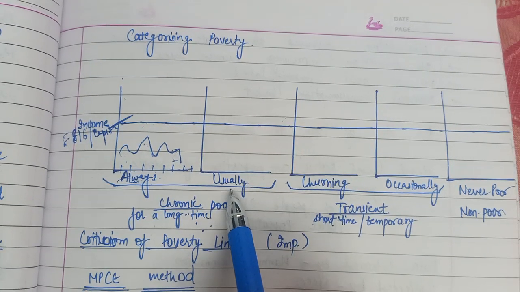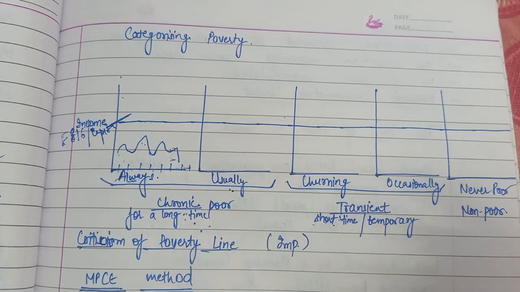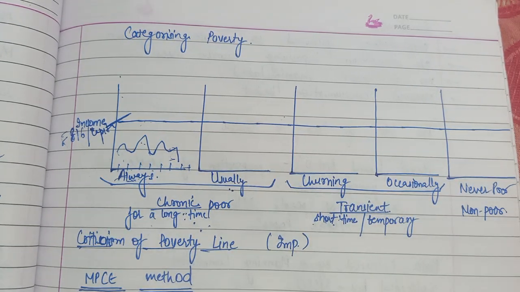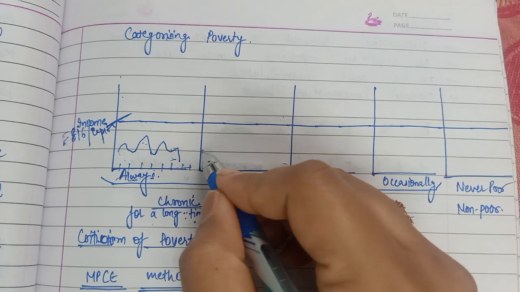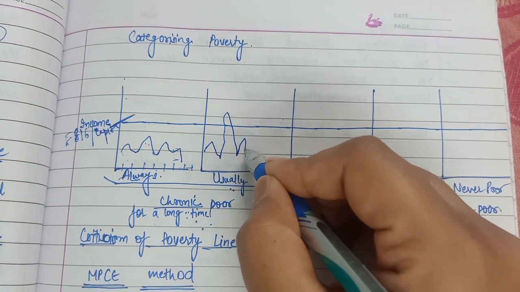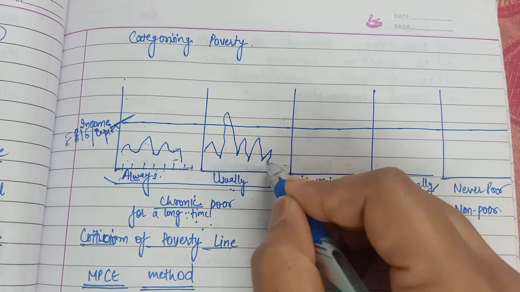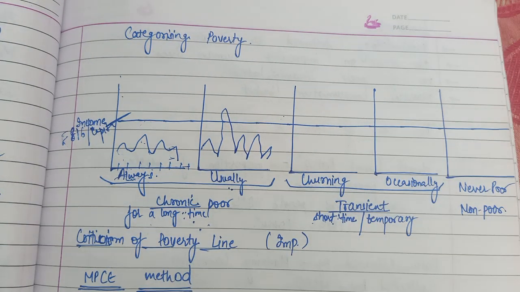Again, another category under chronic poor is usually poor. Usually poor means they usually remain poor, but there might be some point of time in a year where their income goes above the poverty line, maybe like this. Otherwise they are poor for the rest of the year. You can draw the graph in any manner, just keeping the meaning intact.